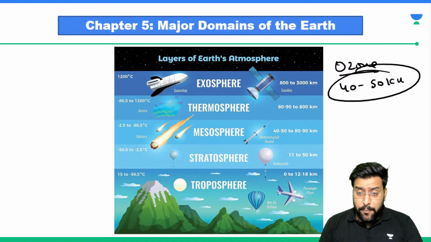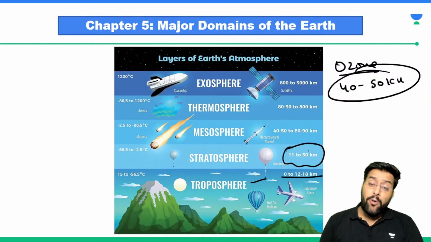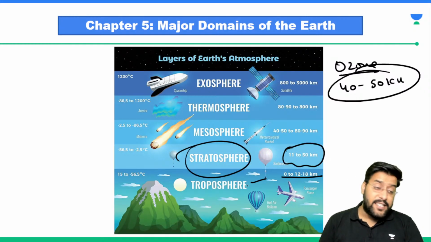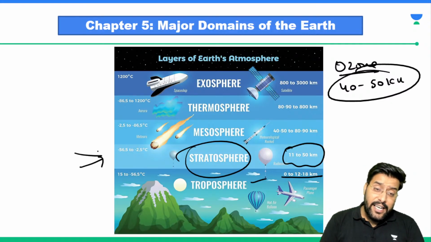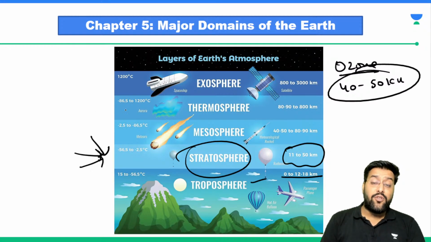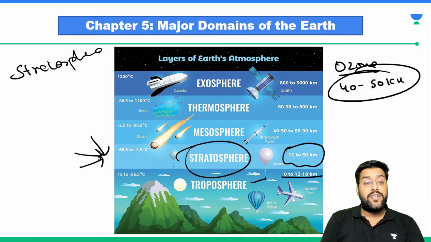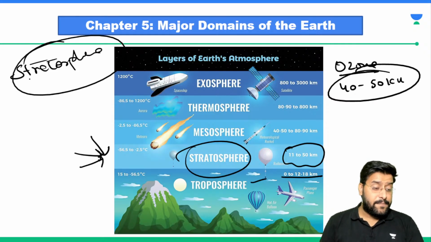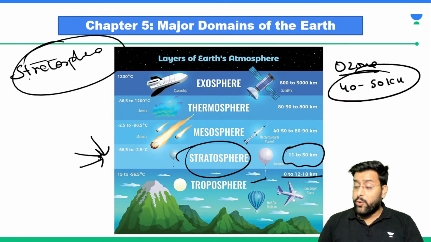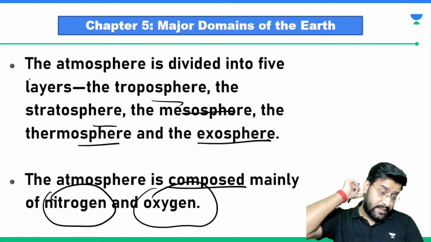Going by this order, up to 18 kilometers we have troposphere. From 11 to 50 kilometers we have stratosphere. Since our ozone layer is found at 40 to 50 kilometers, it necessarily has to be in this layer. So we need to remember ozone layer is found in stratosphere. Are we clear? Sir, ozone layer is found in stratosphere.